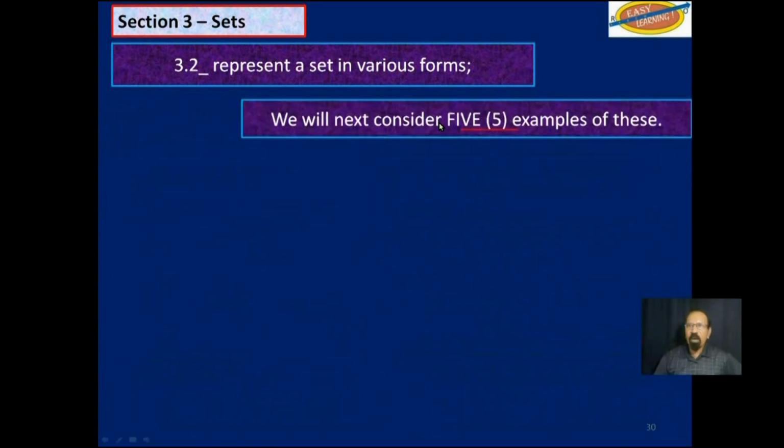So we will next consider 5 examples of representing a set in various forms. 5 examples. Example 1.